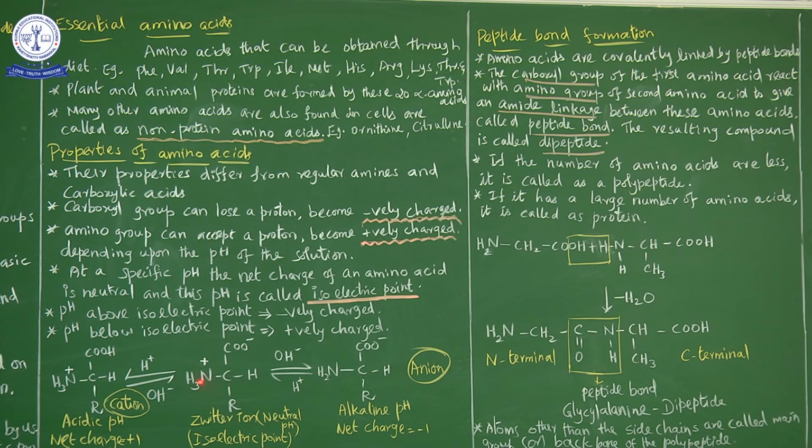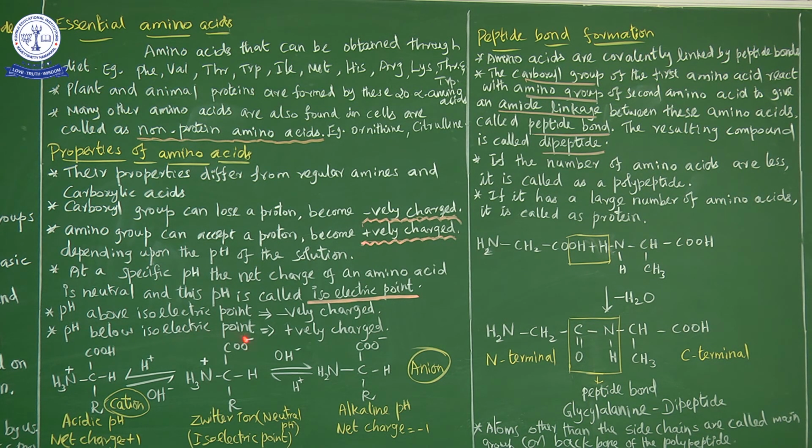So the NH3 plus ion in Zwitter ion does not participate in the reaction. So it exists in the cationic form in low pH or acidic medium. So the net charge is equal to +1 for acidic medium. So pH below isoelectric point, it is positively charged.